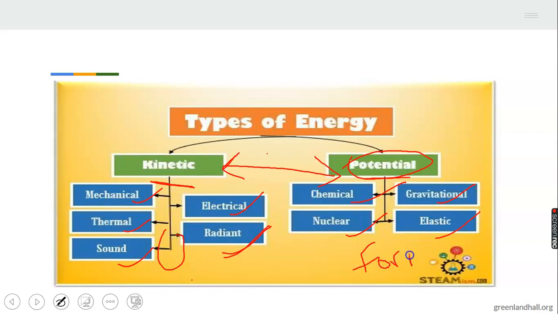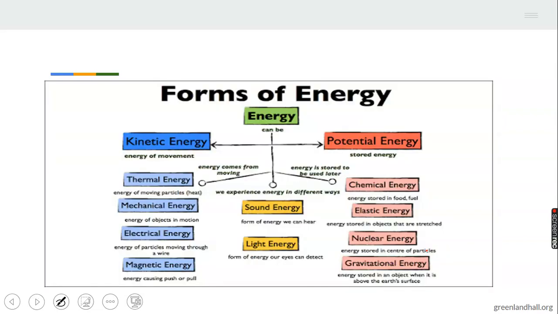Okay, I'll have another slide again with a picture for you to have a clear understanding of what I am trying to say. This is another picture talking about forms of energy. You see the same thing, it's just for you to have a clearer understanding of what I'm trying to say.